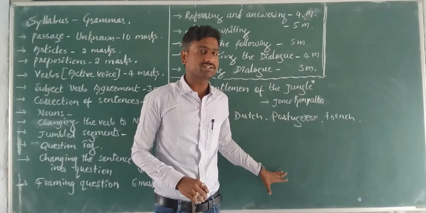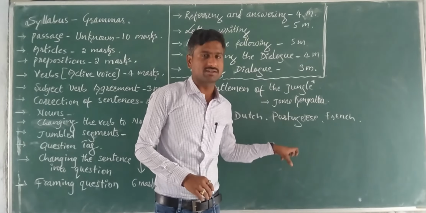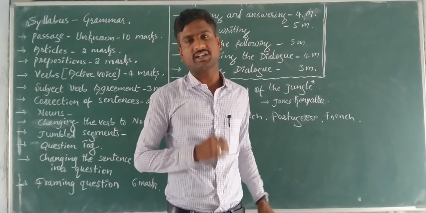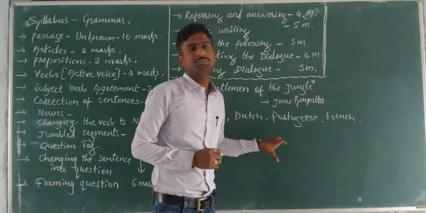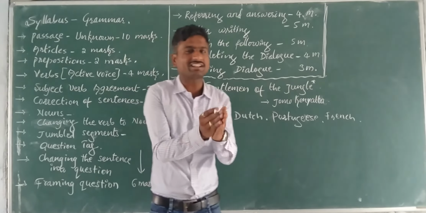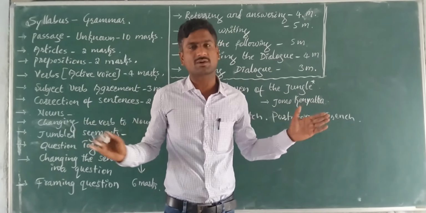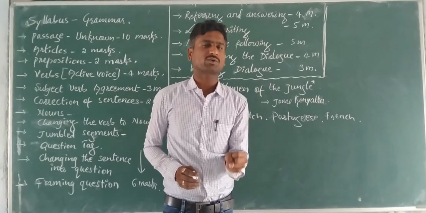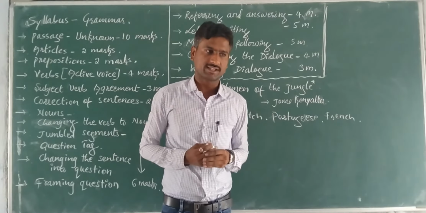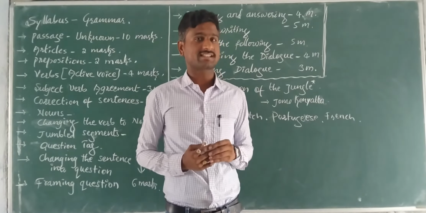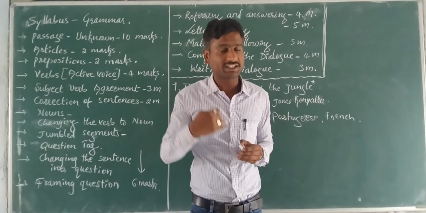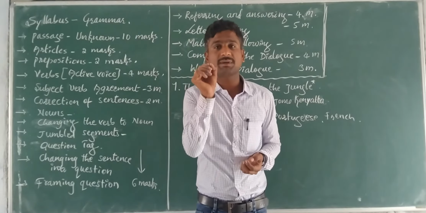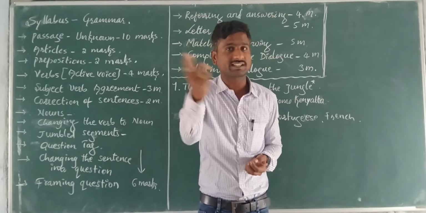My dear students, these European powers divided Africa among themselves. Before 1947 in our country, in our India, the Britain people divided India among themselves.